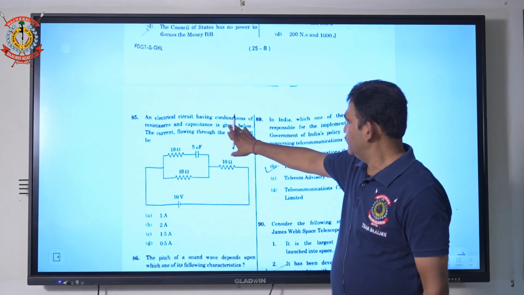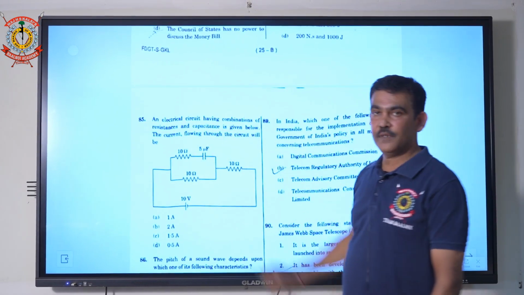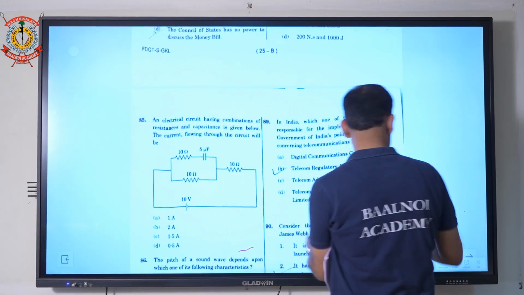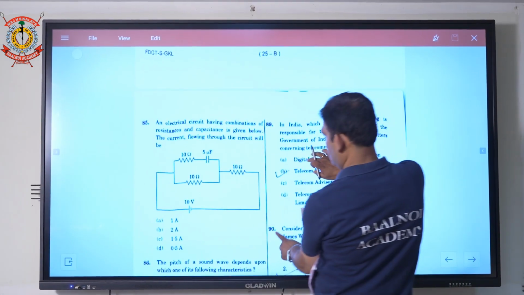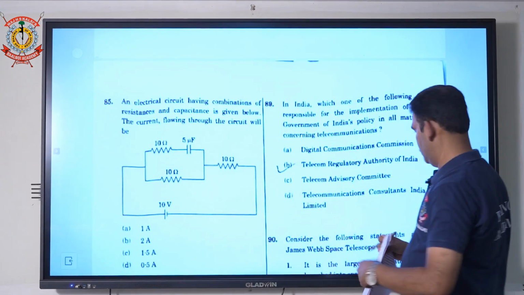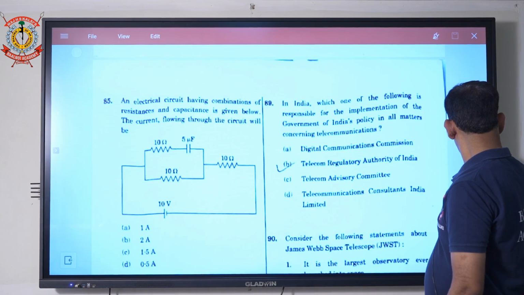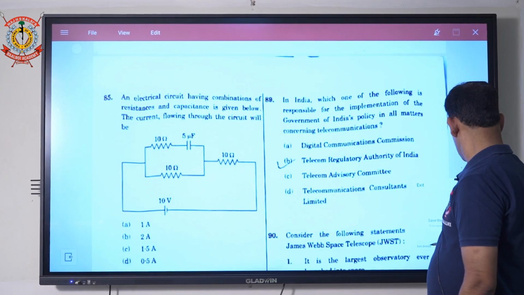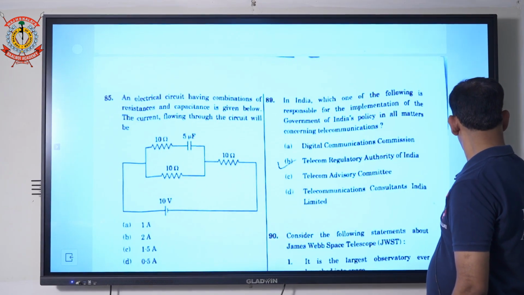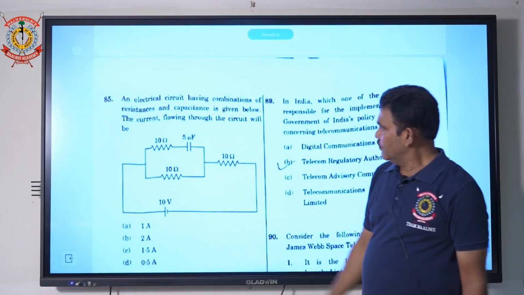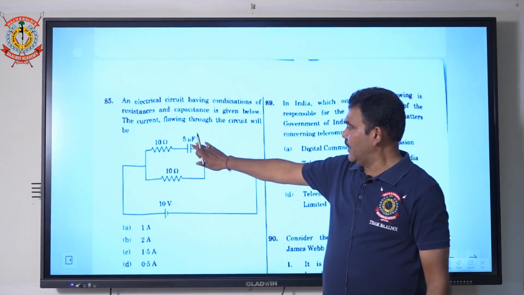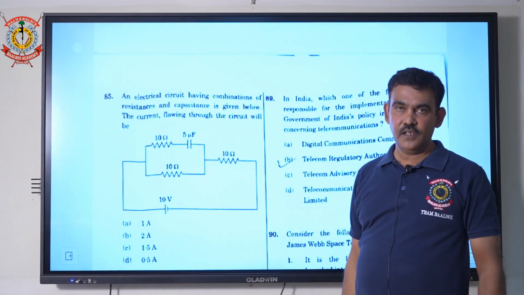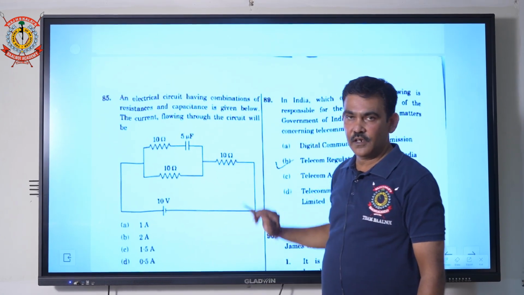An electrical circuit having combination of resistance and capacitance. In this circuit there is capacitor and resistance, or you know capacitor blocks DC, so no current flows through capacitor.